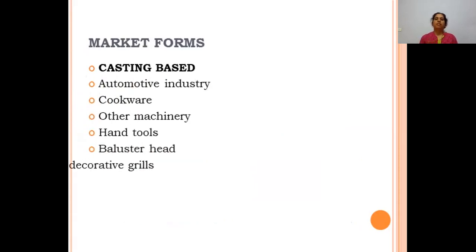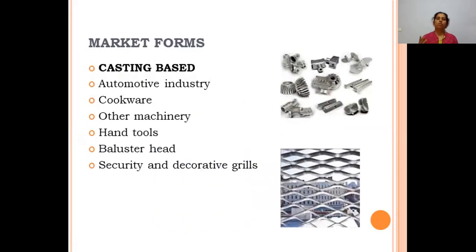So in the previous slide, we saw the market forms. We have four types of aluminum available in the market: casting based, extrusion based, powder and foil based, and sheet based. Now we are focusing on the casting based products of aluminum in the market. Casting based products include the automotive industry and cookware, that is utensils. Automotive industry, nothing but your cars and the aeroplanes, where alloys of aluminum are used.